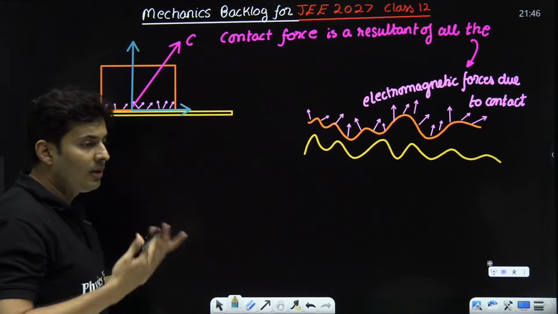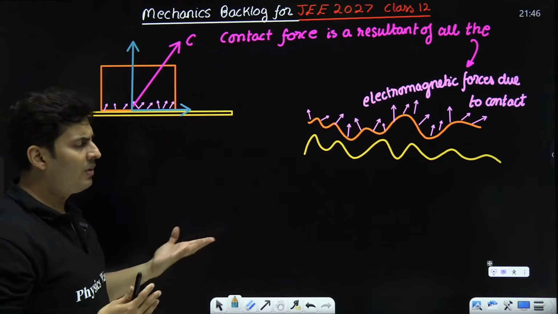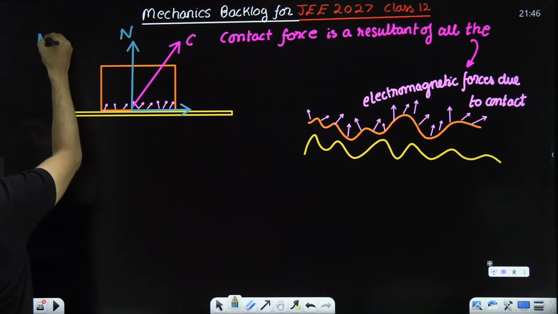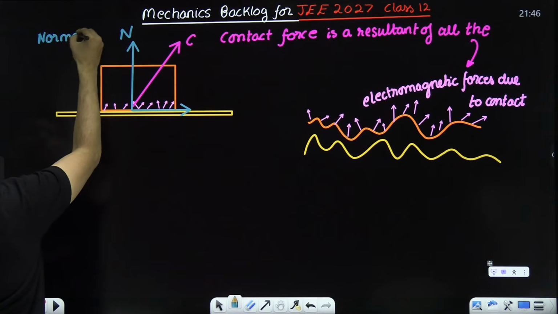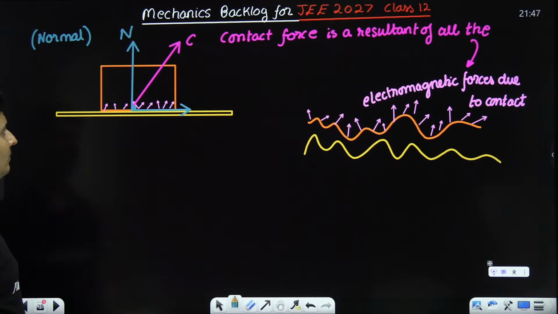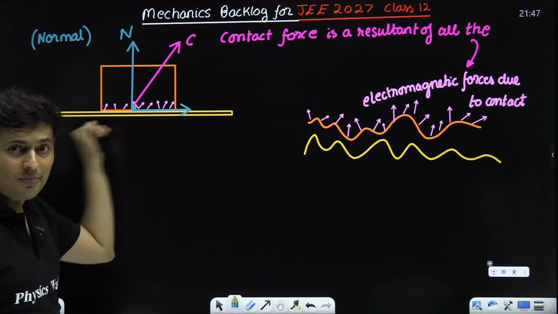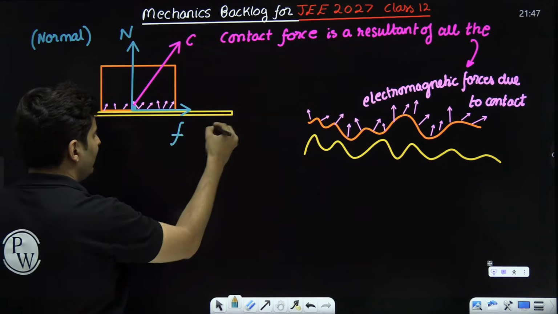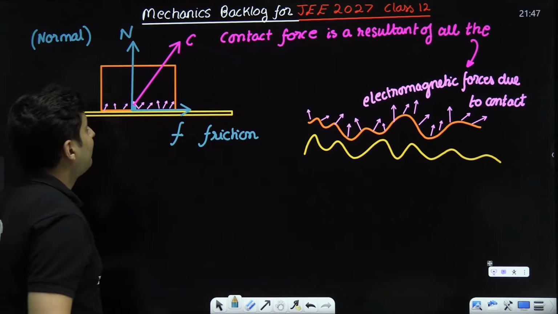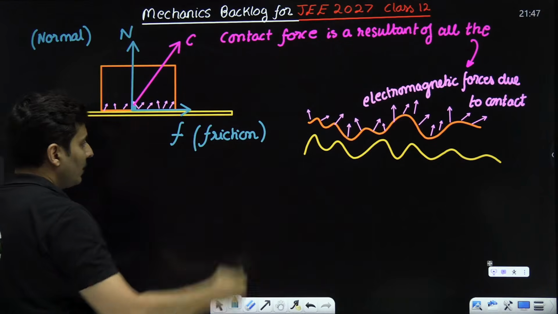Perpendicular, the other word for that is orthogonal, or normal. I call that N, which is the normal force. The component which is parallel is F, which is called friction. Is that okay now, everyone?